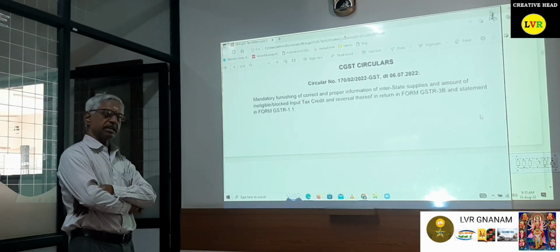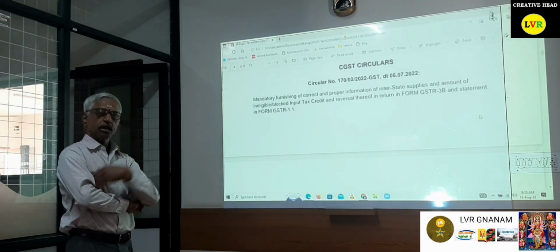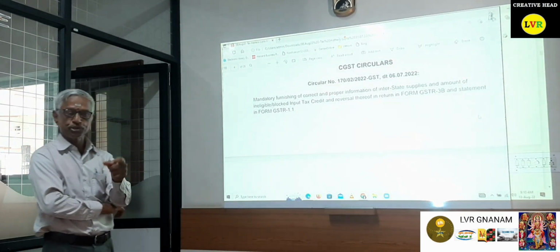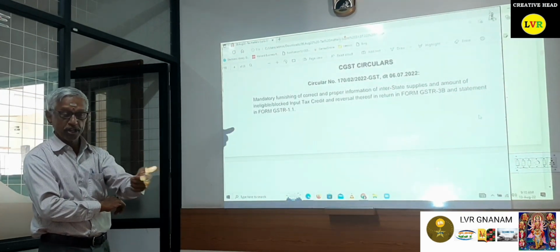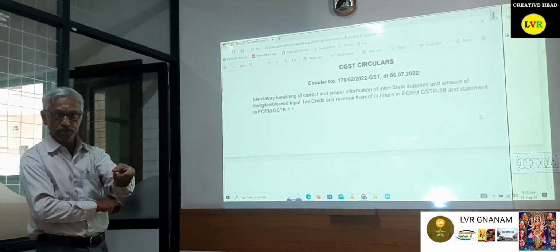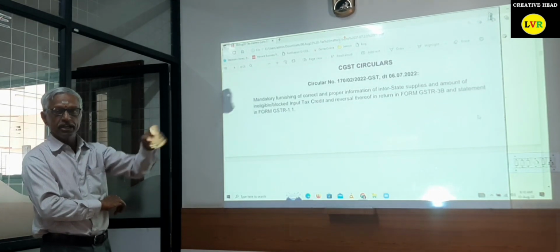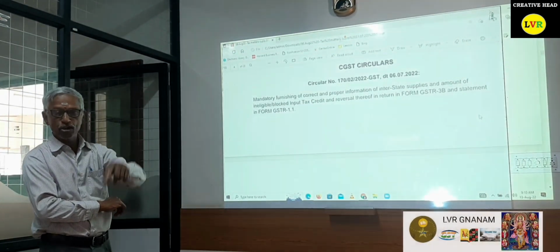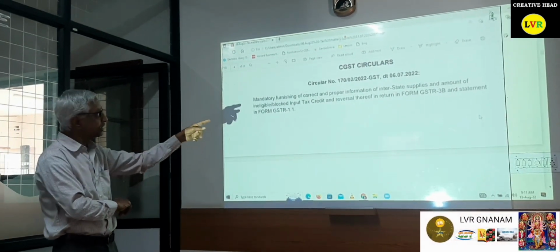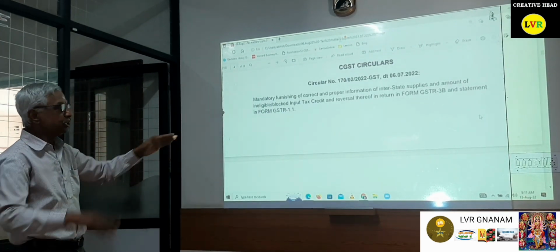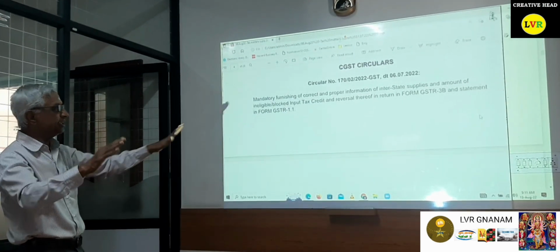Now the Rajasthan government has already given a circular stating that while reversing the IGST, particularly IGST, please do it in the correct column. Generally, the revenue of the reversal amount will come to our government. If you put it in a common form, it will not come to our government. Accordingly, the government has clearly stated in the circular that the information should be given correctly in the 3B returns.